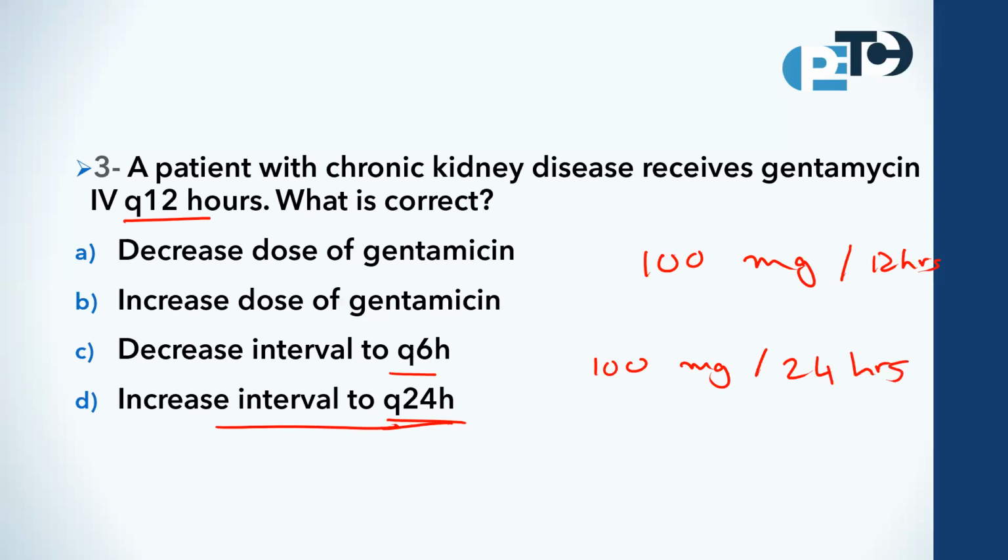In the first case, the patient receives 200 milligrams per day, while in this case, the patient receives 100 milligrams per day. So you decrease the exposure and decrease the dose at the same time. This is the answer to why we cannot simply decrease the dose: by increasing the interval, you have already decreased the dose.